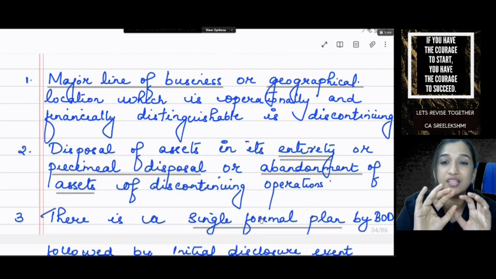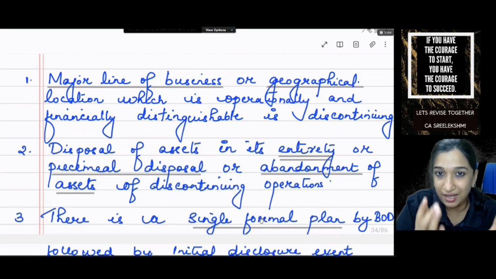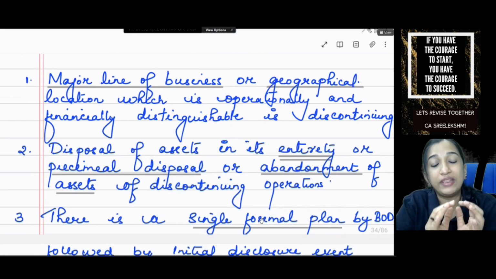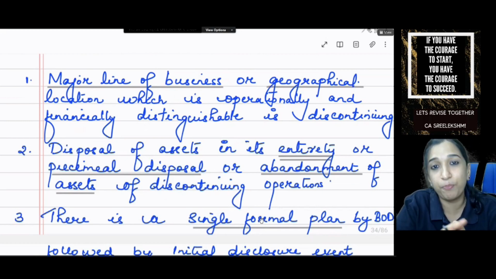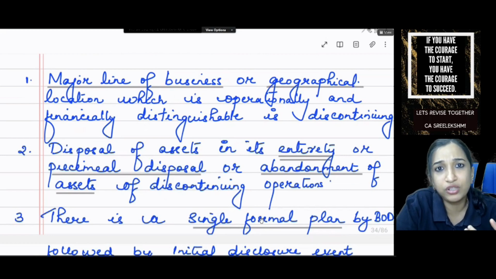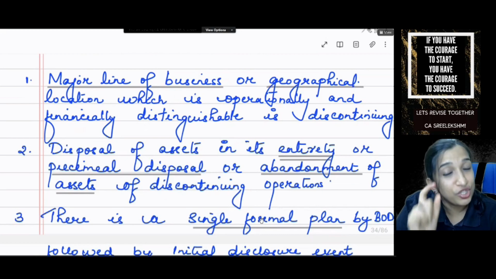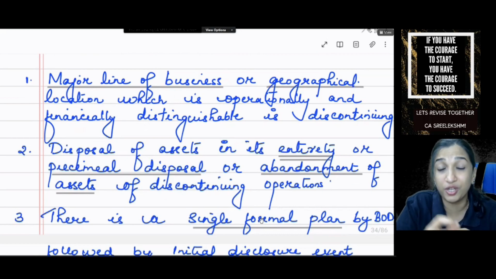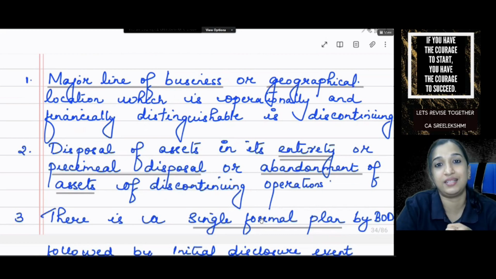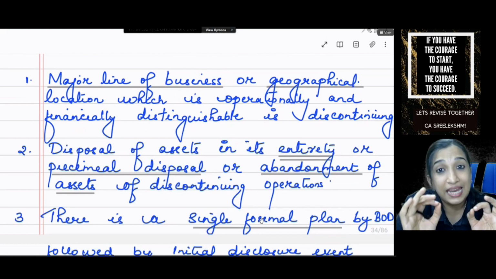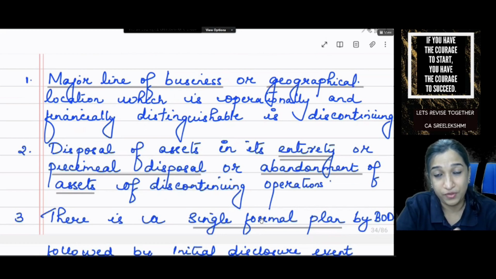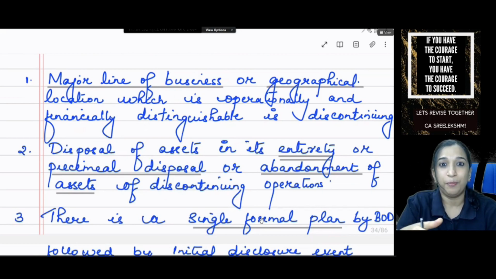So if you are stopping this food division or textile division, what are you going to do with the assets which you have already employed for that division? I'm continuing to use it. Then it is not a discontinuing operation. To consider it as a discontinuing operation, you should dispose the assets. Dispose the assets in its entirety, 100% disposal, or piecemeal disposal. What do you mean by piecemeal disposal? Part by part, gradually you will be disposing it, but you're not using it.